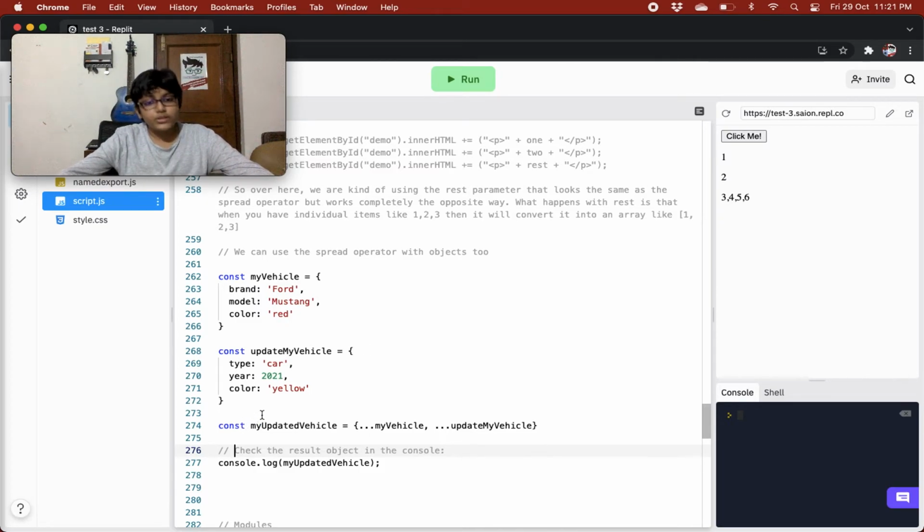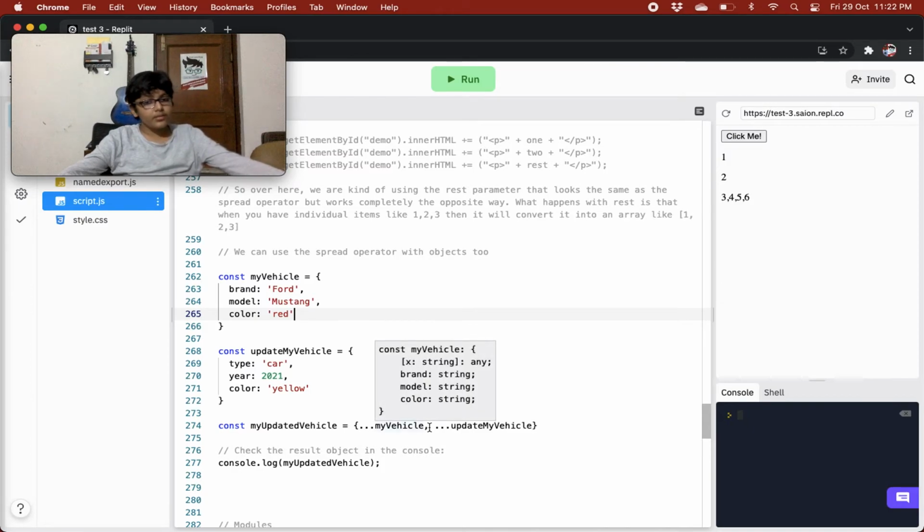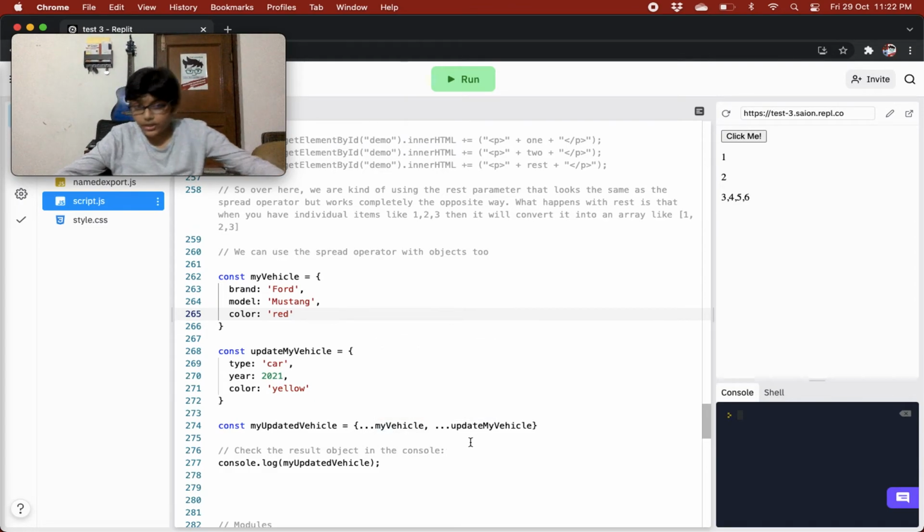And then we have a constant myUpdatedVehicle that is basically an object, and it has ...myVehicle. So basically this will spread this myVehicle over here, and all its items are coming over here. Then we have given all its properties and values. Then we have given a comma, and we are spreading out updateMyVehicle also. So it will work the same as arrays, and all these items will come over here.